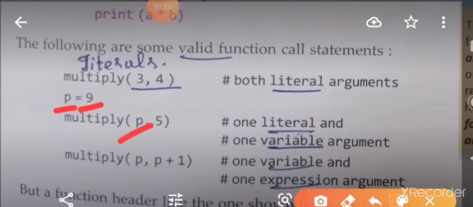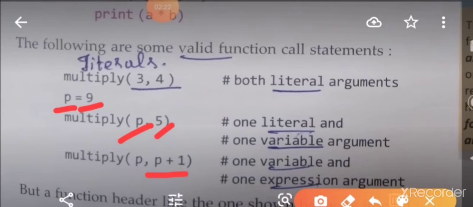Wherever we use the letter p, the value 9 will be substituted. So a variable is a temporary memory location, and literals are values we give directly to the function as an argument. Next, expression.